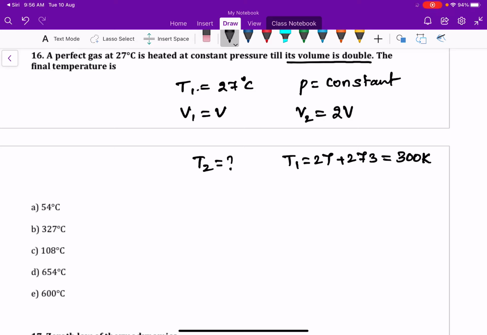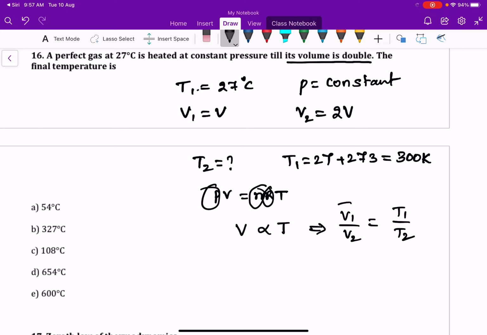From the equation of state PV equal to nRT, at constant pressure n is constant, R is also constant, and V is directly proportional to T. That means V1 by V2 is equal to T1 by T2. Here we know the V1 value, V2 value, and also the T1 value in Kelvin. Solve for T2.